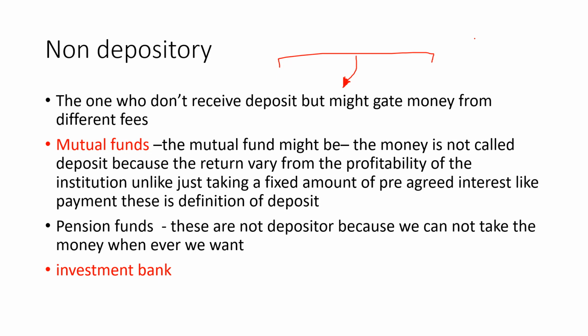Even, for example, insurance companies are not depository financial institutions. The money that you invest in an insurance company is not considered a deposit. Why? Because you cannot withdraw the money easily, and the return is contingent. You might get the return if you incur some accident, or you might not get anything from that insurance company after paying all of those amounts of money. That's why we classify insurance companies as non-depository financial institutions.